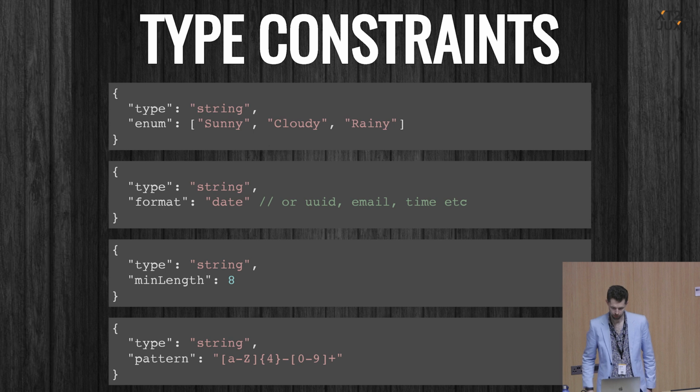We can specify the length of the string. The third example there says the string must be at least 8 characters long. And we can even specify that it matches a certain pattern. So think of something like a postcode or a zip code. So now we have a whole load of richer types in JSON. Without actually changing JSON, we've got an extra document that allows us to describe our JSON document. And it gives us all this good stuff without actually introducing more coupling between the consumer and the producer.